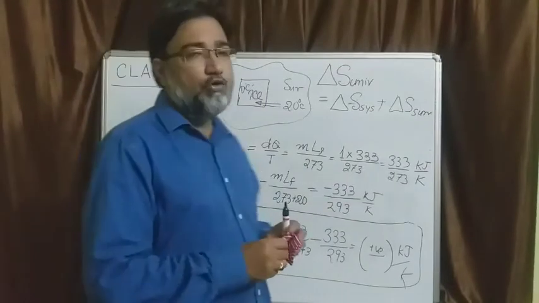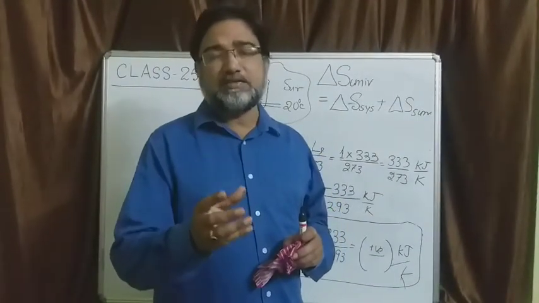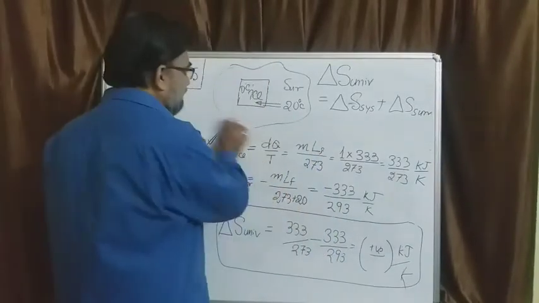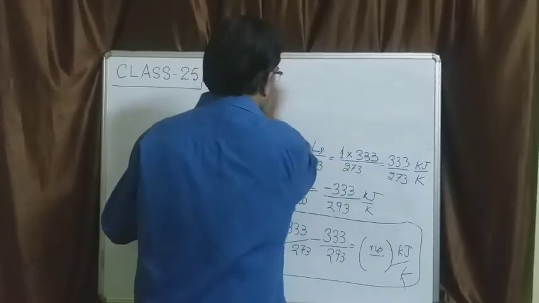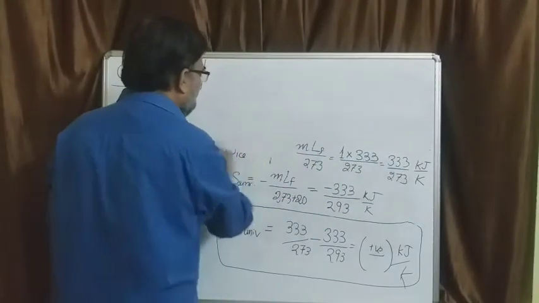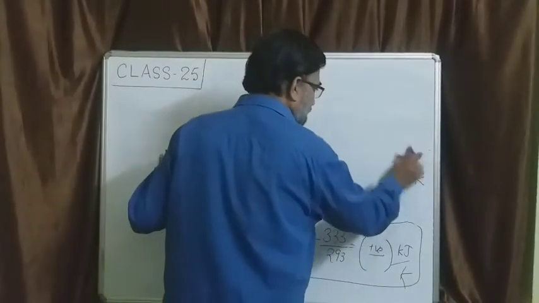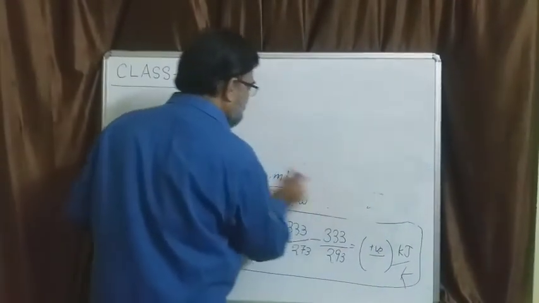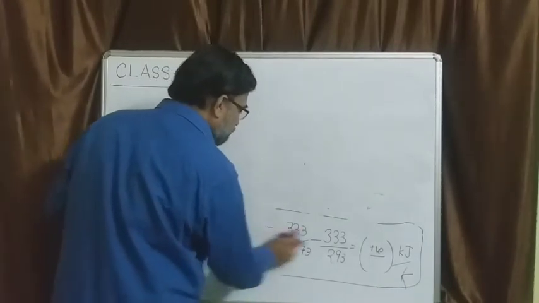You can do a similar problem. Here what we did with a 1 kg block of ice melting at 0 degree centigrade. We can extend this problem a little further, and we can say that a block of ice is kept in an environment which is at 27 degrees centigrade. Okay, so what will happen?